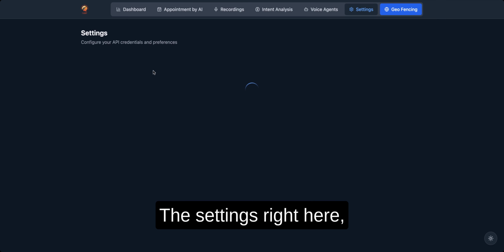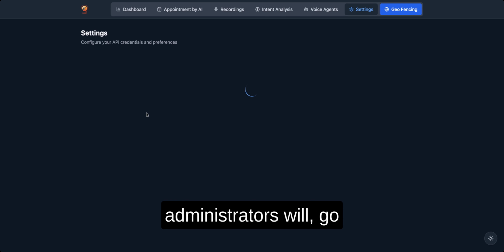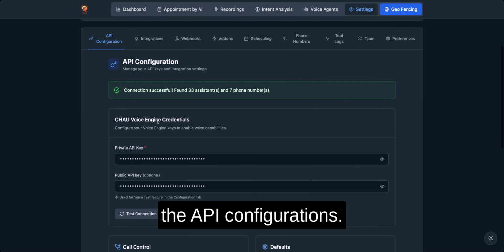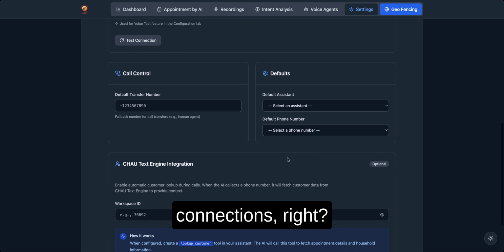The settings right here will be the part where your administrators will go in and make sure that your integrations are there. So you'll see that there's the API configurations. You can create those keys right here, test those connections, right? You'll be able to go and create your default transfer. So everything is within your control.